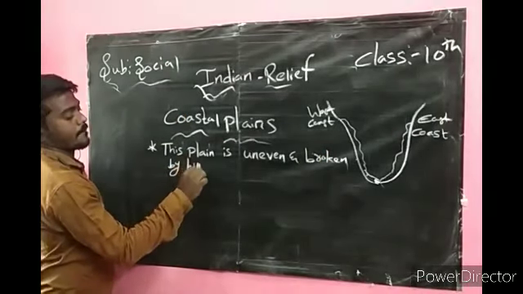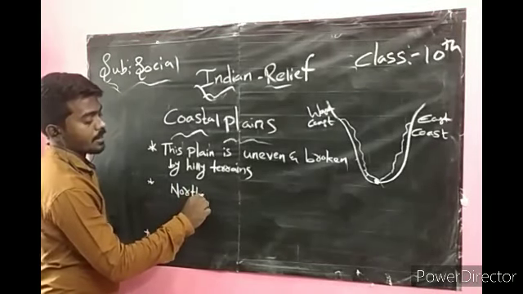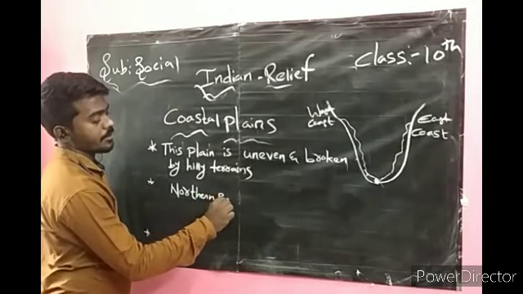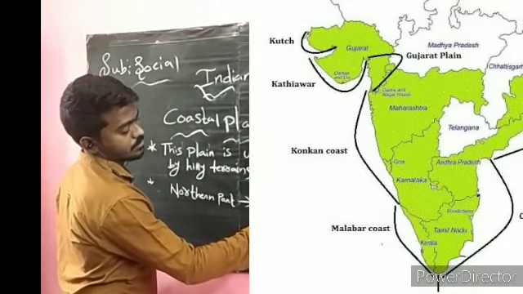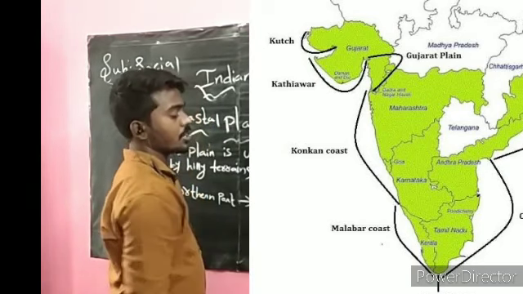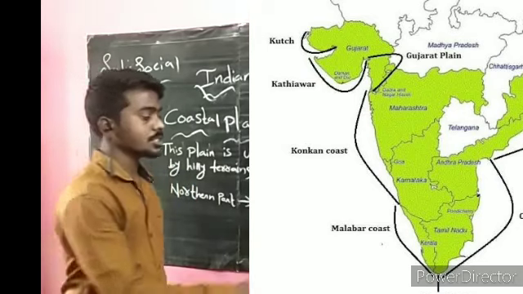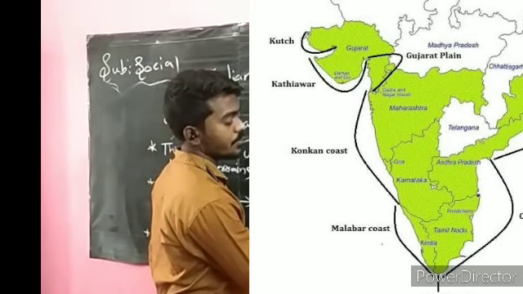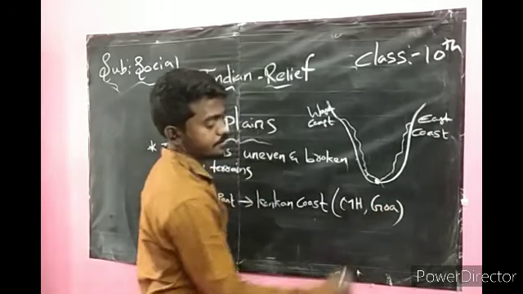The western coast is divided into three parts. Northern part, we have the Konkan coast. Very, very important. In the northern part we have the Konkan coast, in Maharashtra and Goa.